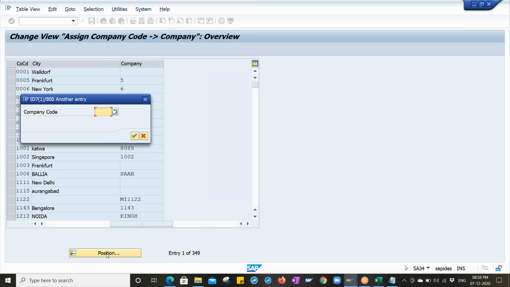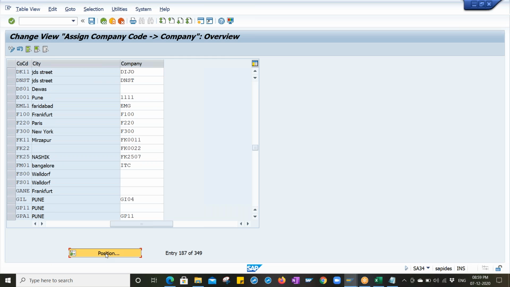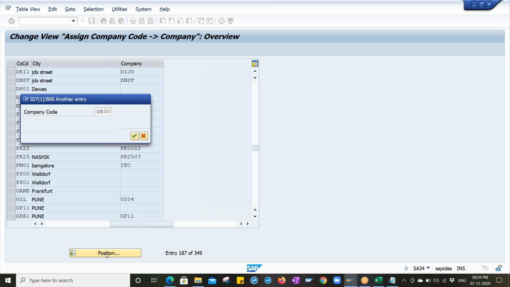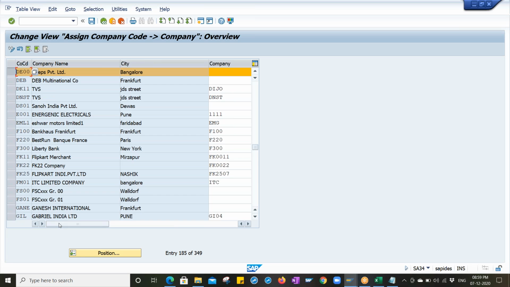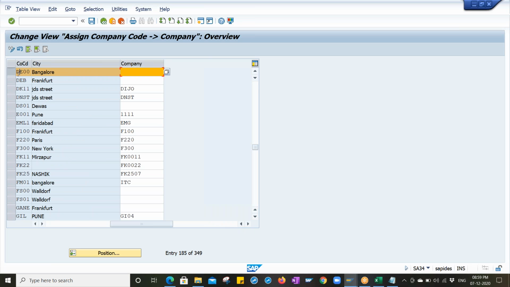Okay, so company code, what is the company code? Dell, I think, D00 something like that. Yes. So look, this D00 is a company code. Okay, so we are going to assign this company code to company. What is our company?